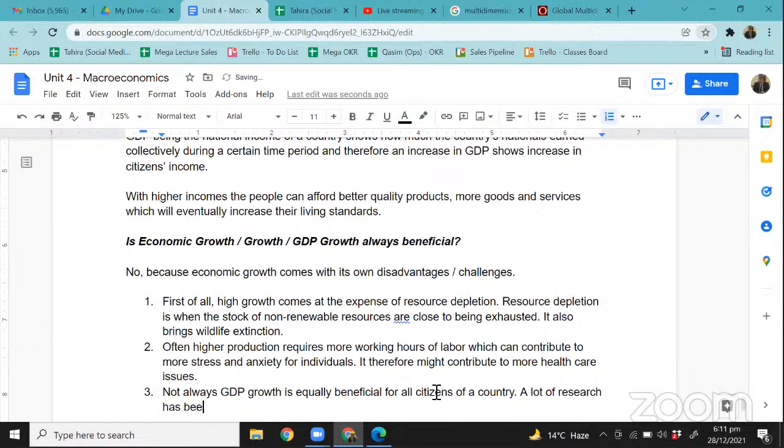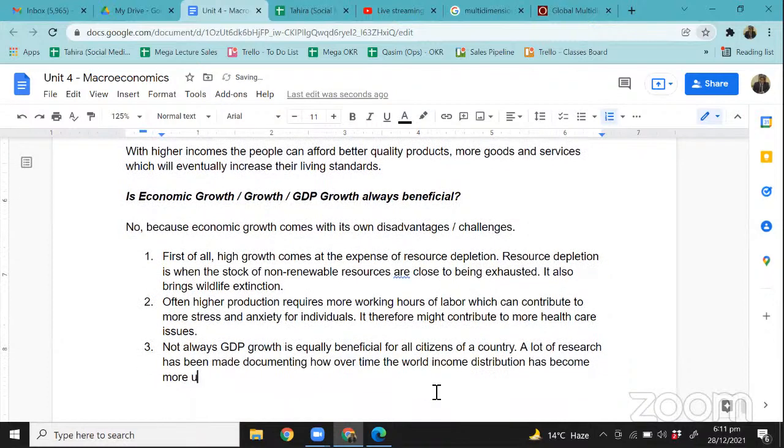Research has been made on how, over time, the world income distribution has become more unequal.